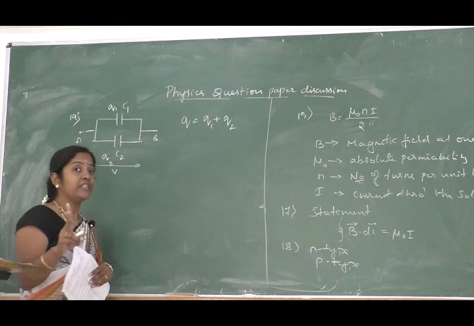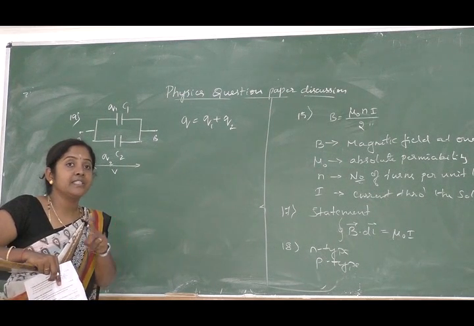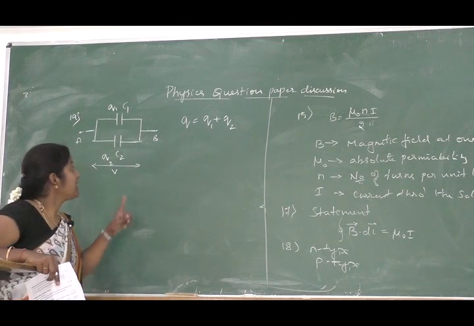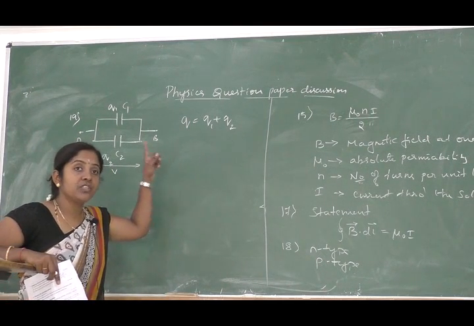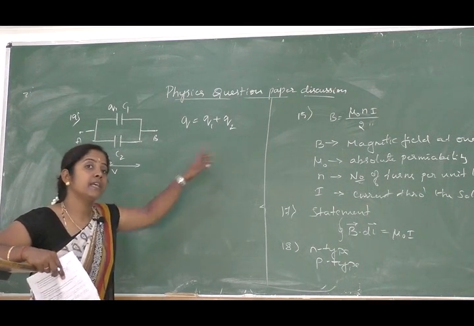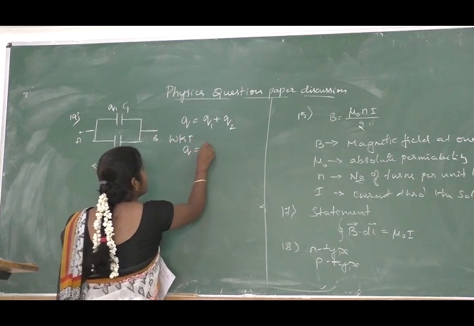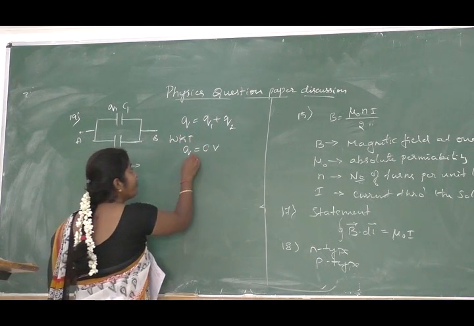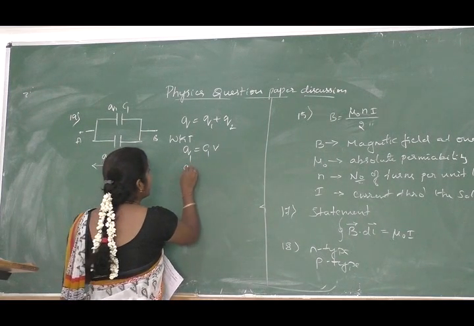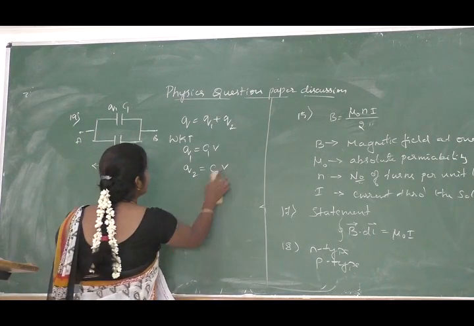So you have to mention that one. So in parallel combination the potential difference remains constant across the combination, whereas the total charge of the combination is always equal to the sum of the charges, that is Q is equal to Q1 plus Q2. We know that Q is equal to C into V. Therefore for first capacitor Q1 is equal to C1 into V and Q2 is equal to C2 into V, right? Let us substitute this.